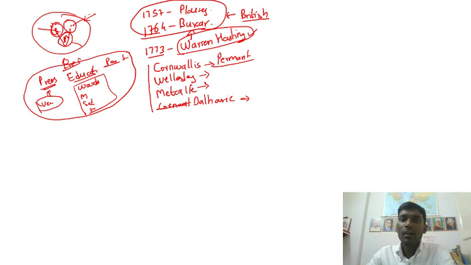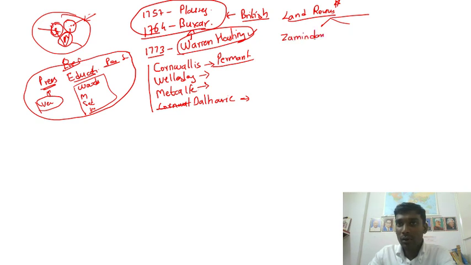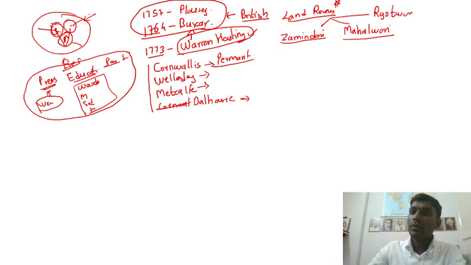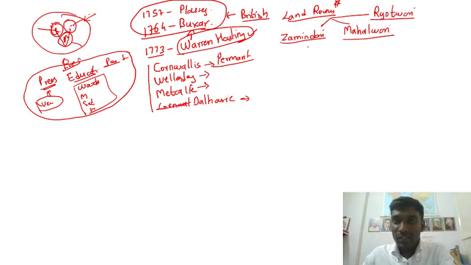Now, when it comes to the land revenue system, this is a very important part, because during British time there were three types of land revenue system. One was the zamindari system, also called the permanent settlement. Then you have the mahalwari system, and then the ryotwari system. Now, what is the contribution of Cornwallis? He started the zamindari system.